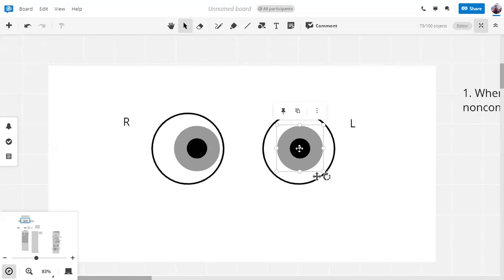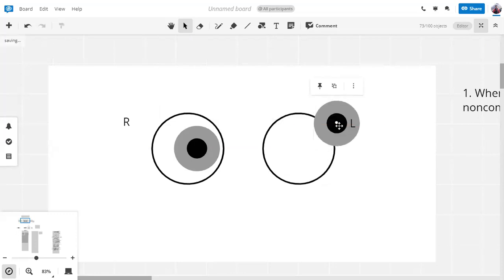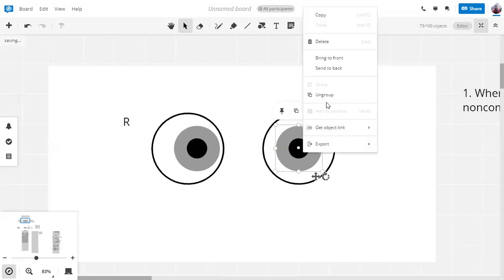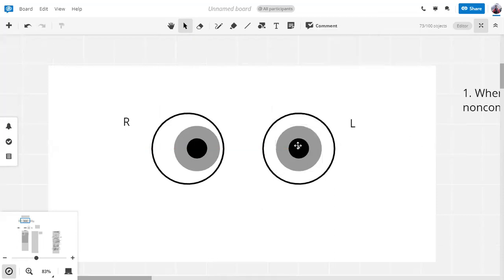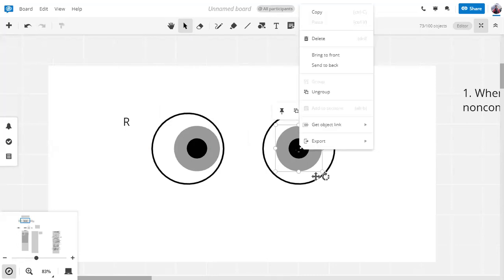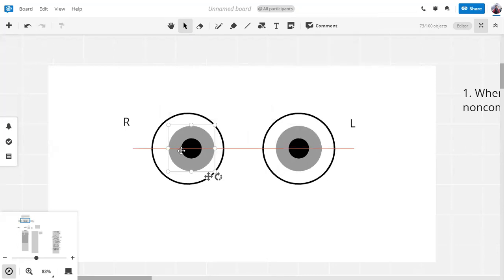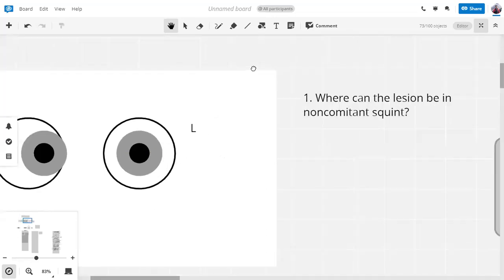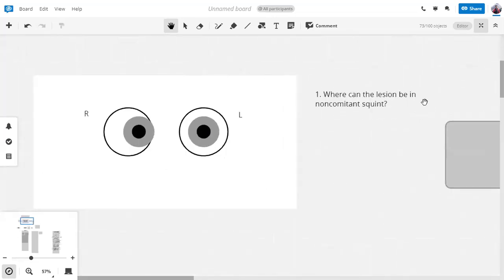But in non-committant squint, the abnormal relationship is present only in one direction of gaze. So what do you think can be the cause of the lesion if the squint is non-committant? Cranial nerves. Bilkul. So let's just say that if I tell the person to look towards his left, and this is his response, this is a non-committant squint. So then where can the lesion be in non-committant squint?